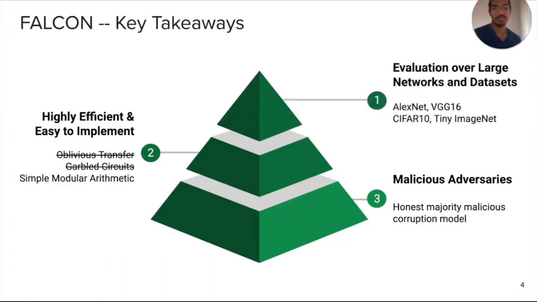And the final key takeaway is we evaluate over very large networks and datasets such as AlexNet and VGG16, which contain hundreds of millions of parameters, also on larger datasets. And we do a number of other experiments to really give some new insights on this domain of privacy preserving machine learning. So I'm going to present each of these three takeaways in the reverse fashion. I'll start with malicious adversaries.